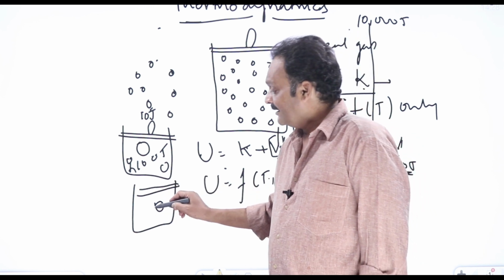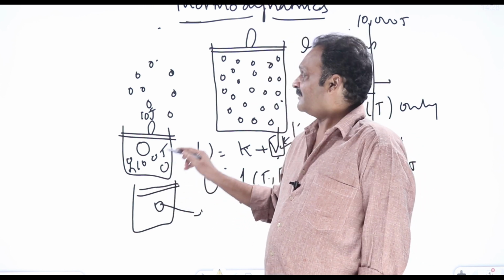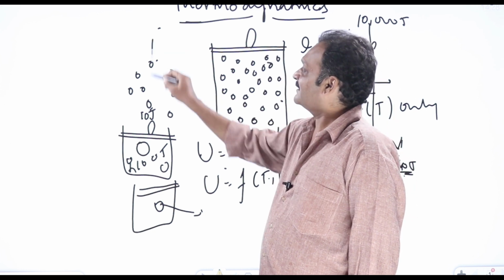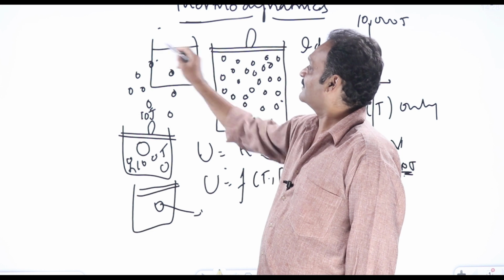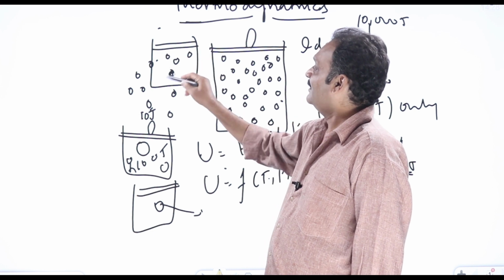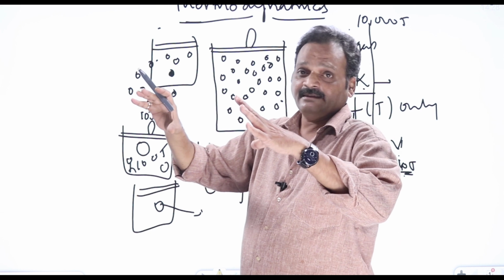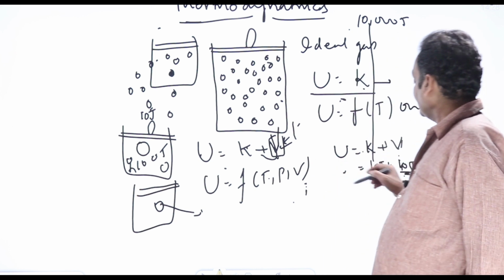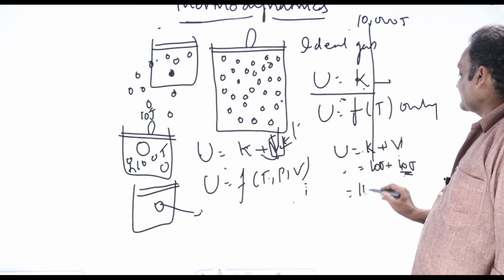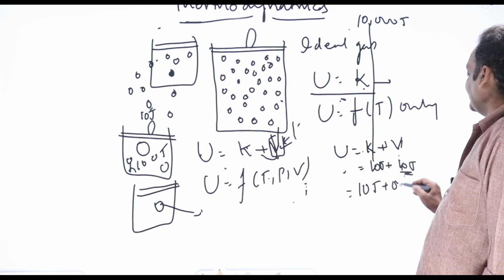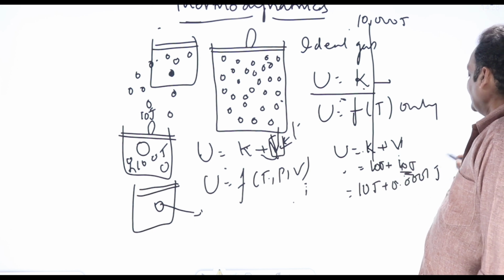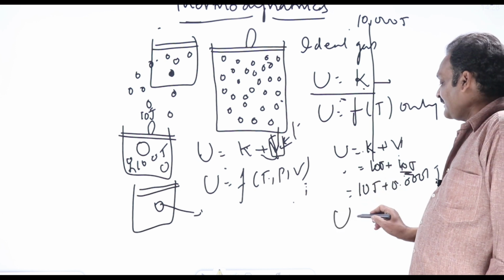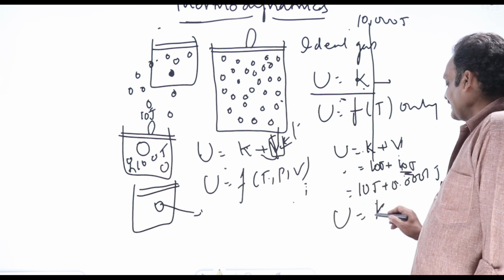That is not possible. So what do I do? I will reduce the number of atoms. Instead of millions and millions of atoms, I will put only 1000 atoms or 100 atoms in the sample, such that the distance between molecules will change. Internal potential energy decreases, V will decrease. Say now kinetic energy remains 10 joules only, but potential energy becomes 0.0001 joule. 0.0001 joule is negligible compared to 10 joules. So I can say internal energy is mostly in the form of kinetic energy only.